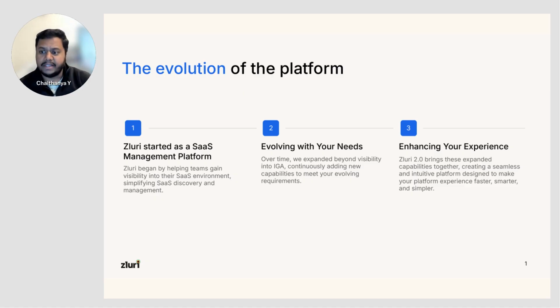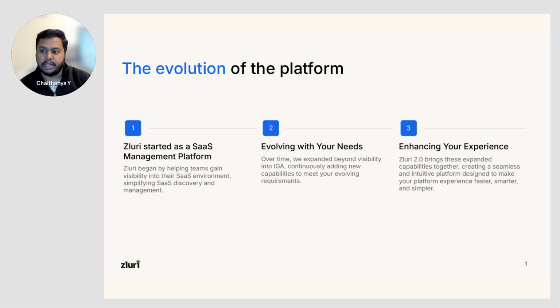With these evolving needs, we realized that the interfaces we had built specifically for SaaS management platforms would have to be completely rethought. About 2 years ago, when we started our journey towards building a new Zluri 2.0 interface, we had to completely rethink every single aspect of what we are building and what's important for the end user as well. So after almost 2 years, I'm proud to present Zluri 2.0 with these expanded capabilities.